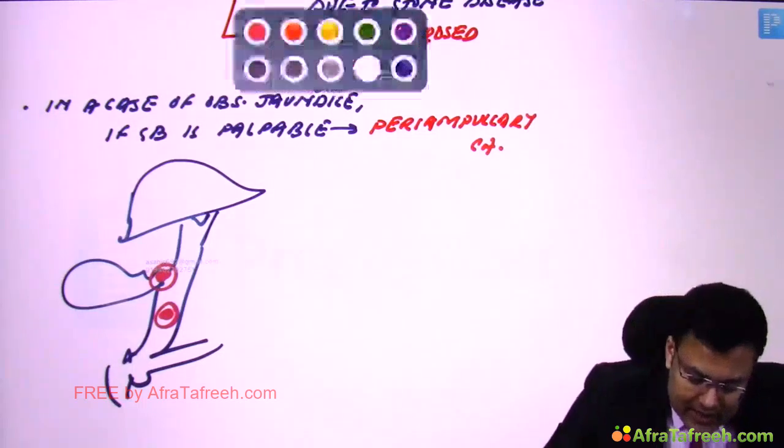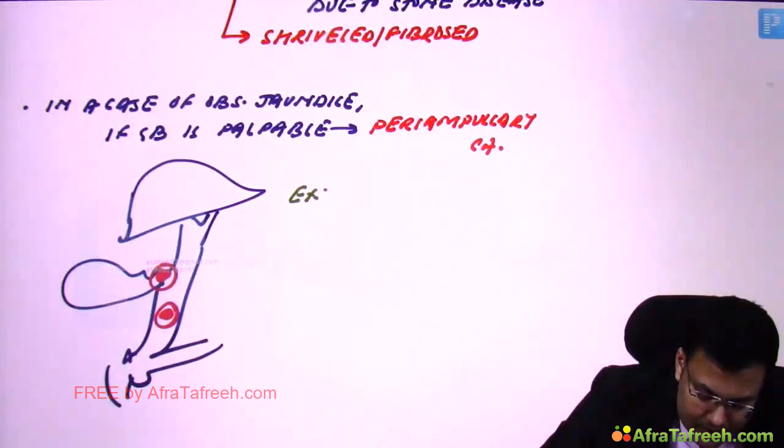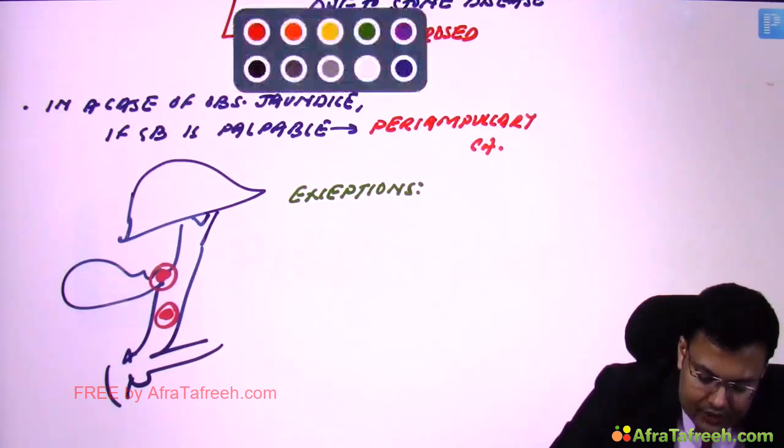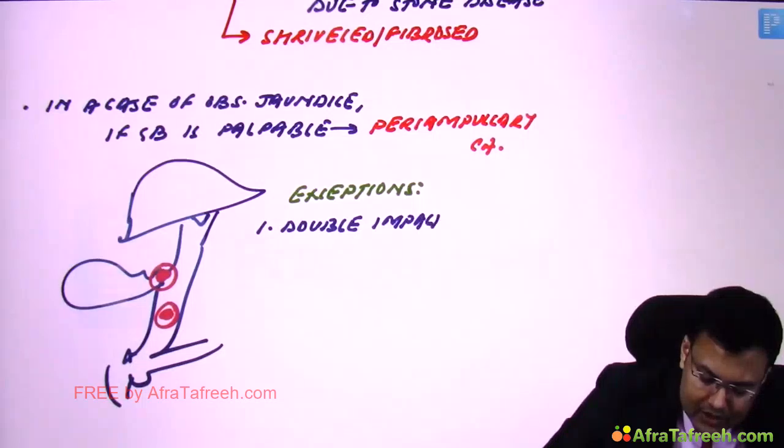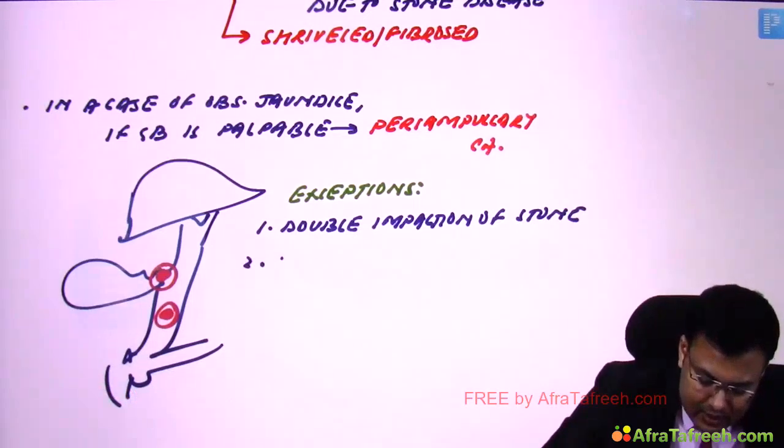So, what are the exceptions of Courvoisier's law? Exceptions. First is double impaction of stone. Double impaction of stone. Okay. One in cystic duct, one in CBD. Second, mucocele.